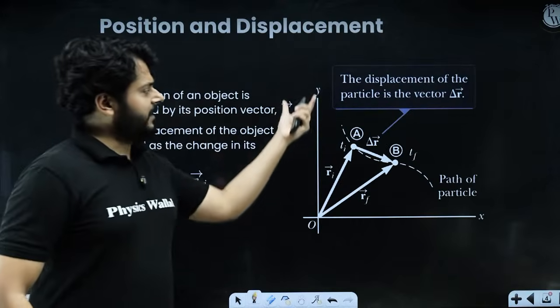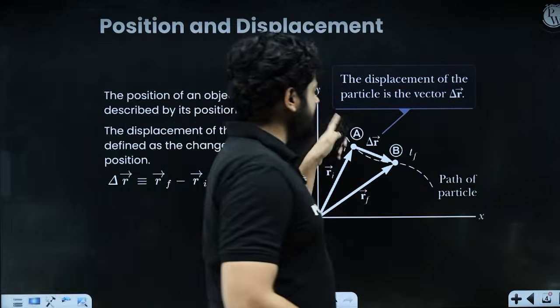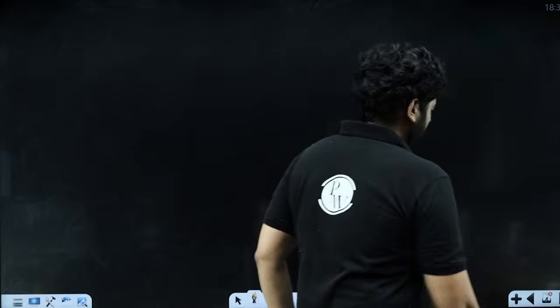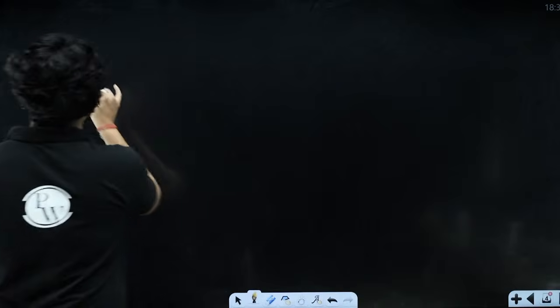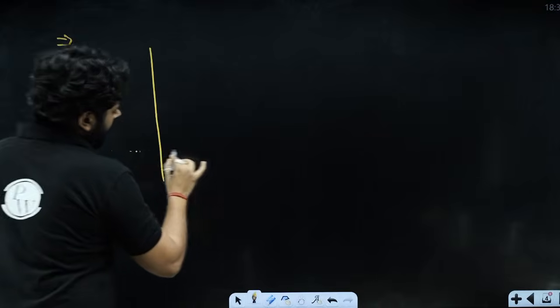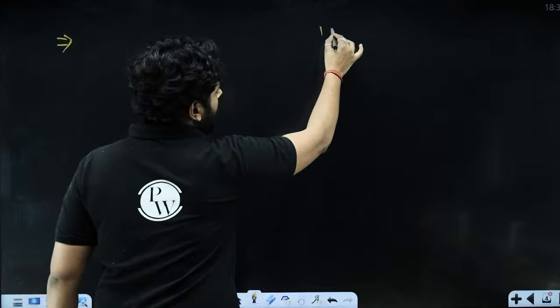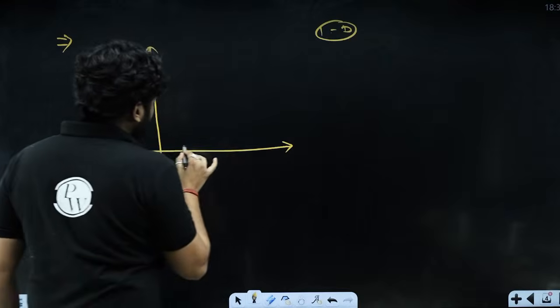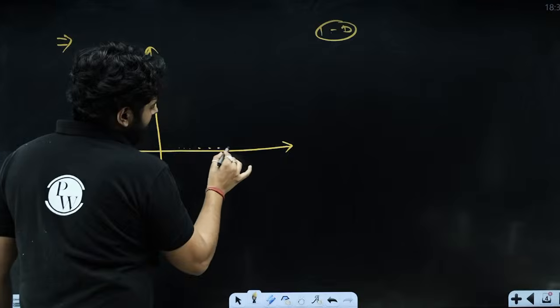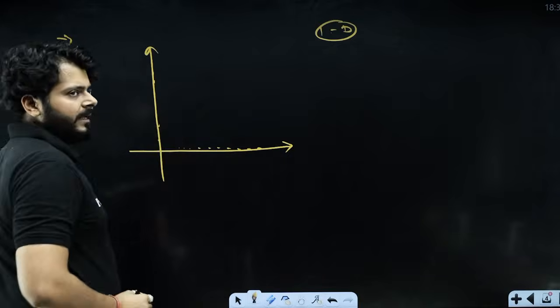Position and displacement. This is the first thing we have to talk about, my dear kids. So let's focus. What is this diagram? What do you mean by this diagram? Over here, you see that so far all the objects were moving in one dimension. Either the objects were moving like this, their x coordinate changing with time, or the particles are moving like this, their y coordinate changing with time.